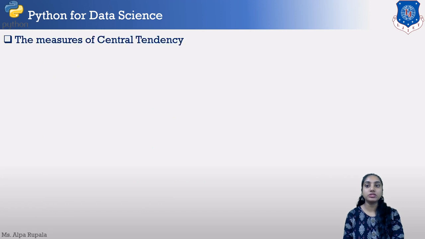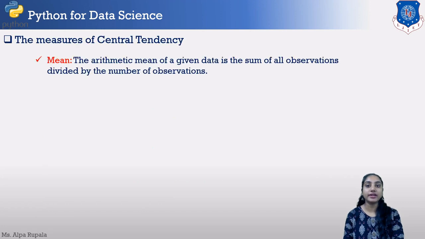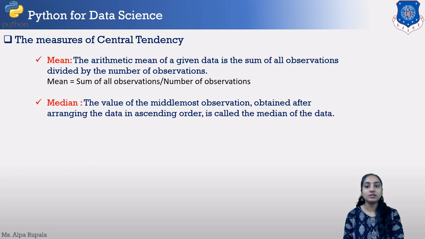So the first one is measure of central tendency, in which the first measure is mean value. Now what is the mean value? The arithmetic mean of a given data is the sum of all the observations divided by the number of observations. So the formula is: mean is equal to sum of all observations divided by number of observations.